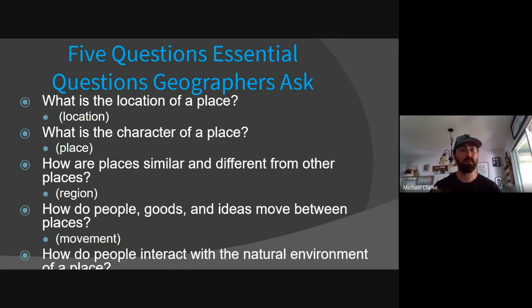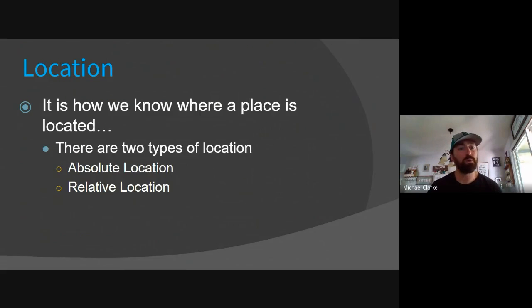that's human-environment interaction. So hopefully, in a nutshell, this gives you a good idea of how the 5 themes of geography paint a picture of how people live their lives. It has to do with their location, their place, their region, how they move, and how they interact with their environment. Over the next few days, we're going to be learning in a little more detail about those 5 things. So today we're going to cover location.